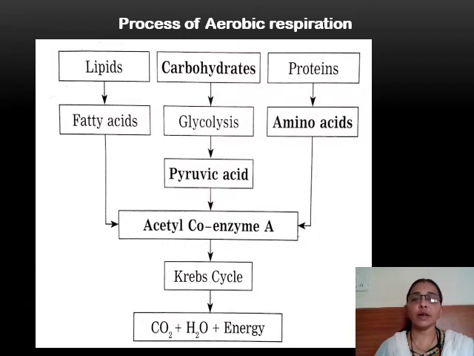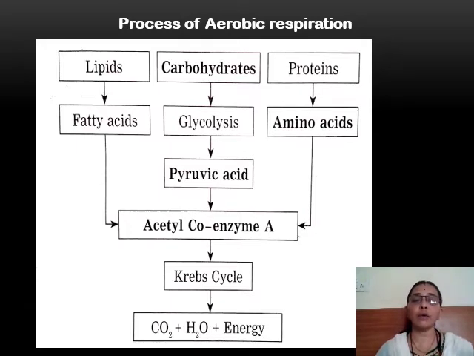Now, the carbohydrates that we consume during our day get broken down by glycolysis, which takes place in further three steps, that is pyruvic acid is released to form acetyl coenzyme A. This acetyl coenzyme A enters the Krebs cycle, and from the Krebs cycle we get energy. Actually, acetyl coenzyme A is oxidized to release carbon dioxide and water, and energy is released.